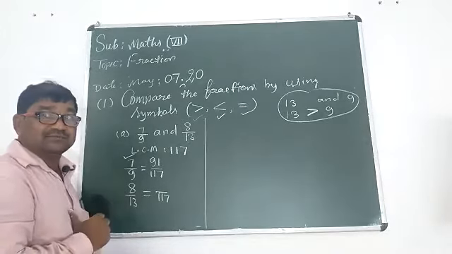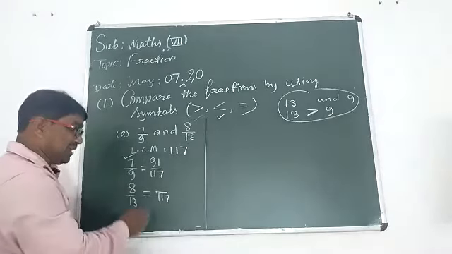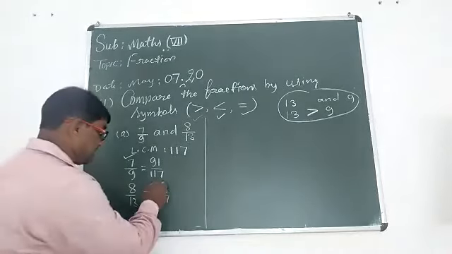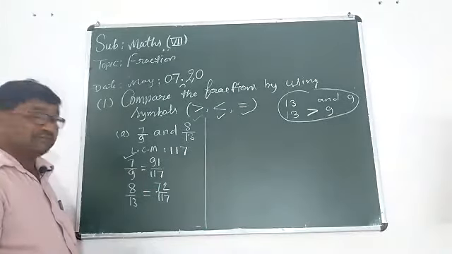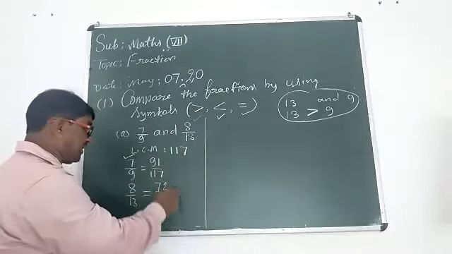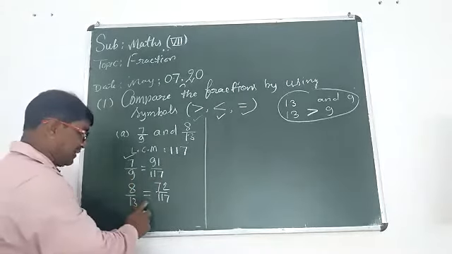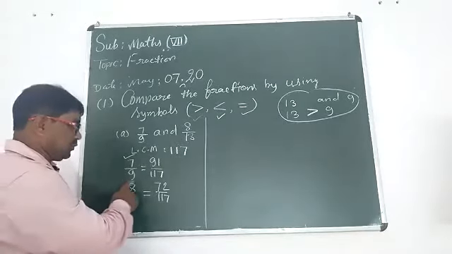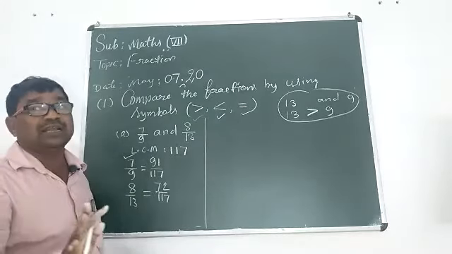Then 9 multiplied by 8, 9 times 8 is 72. In this way, we get two equivalent fractions, one equivalent of 7 upon 9 and another equivalent of 8 upon 13. Equivalent fractions are equal.